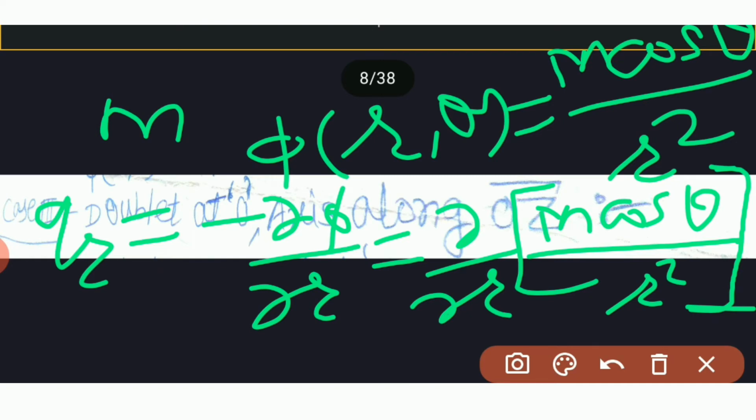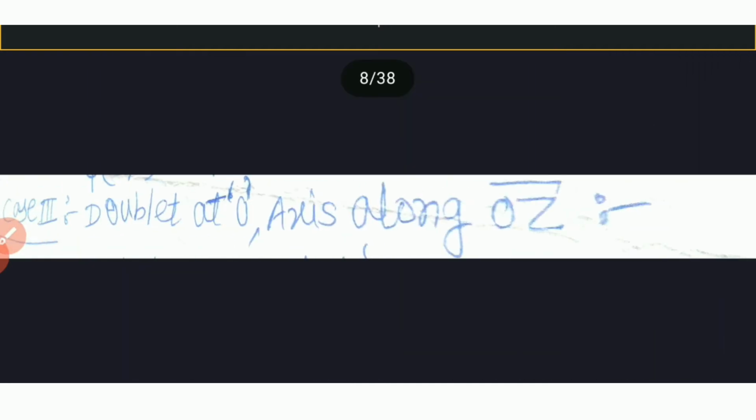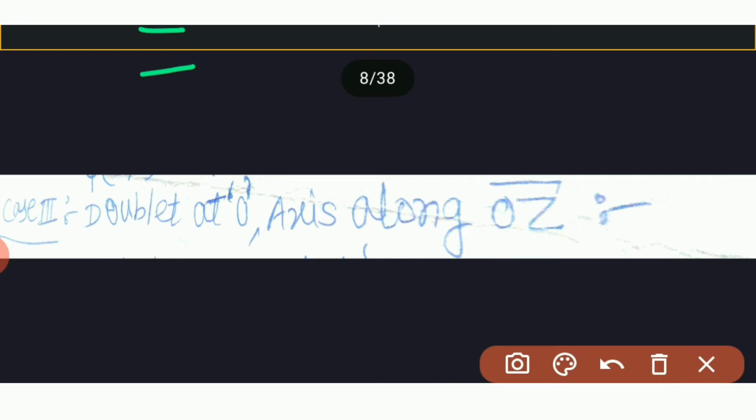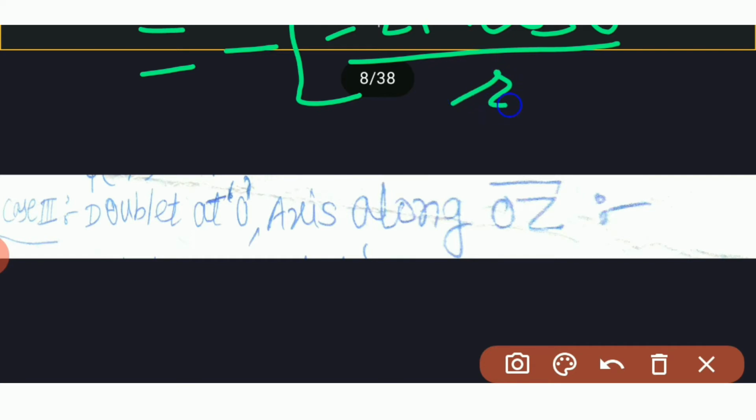If we differentiate this with respect to r, then we get minus sign as it is, derivative of m cos theta upon r square is minus 2m cos theta divided by r cube.